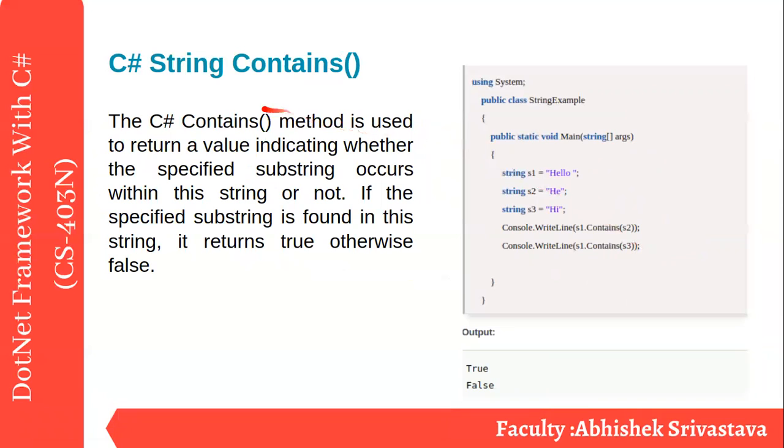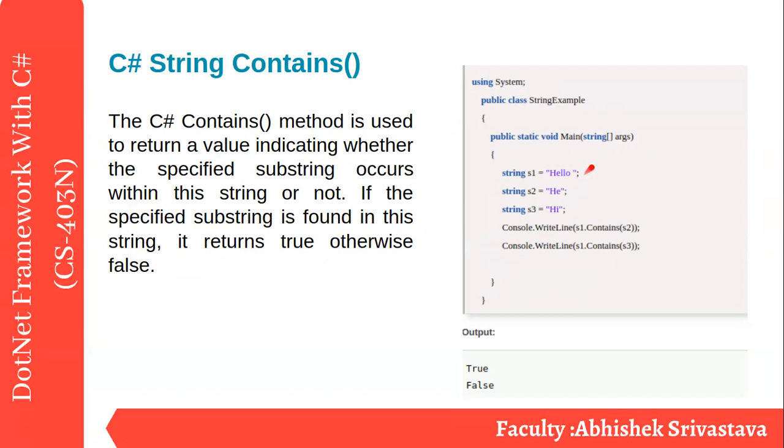Then contains, the C sharp string contains method. What does it do? The C sharp contains method is used to return a value indicating whether the specified substring occurs within the string or not. Means in the given string we are looking for a substring. So in a long string, if we want to see whether a small string is there or not, we use the contains method. If the specified substring is found in the string, it returns true. Otherwise, it returns false.